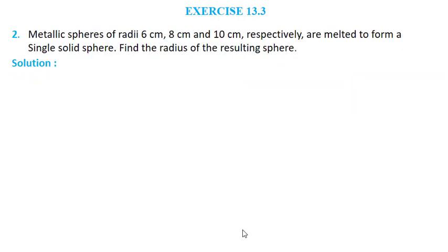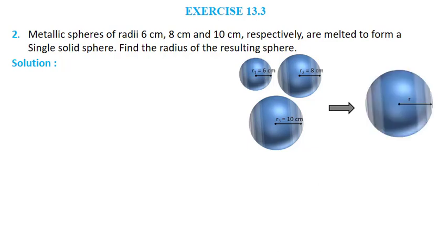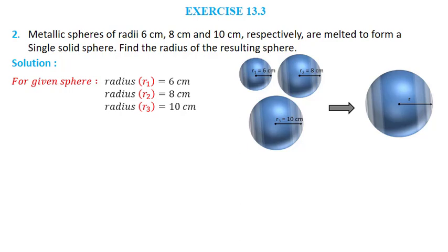Now let us move to second question. A metallic sphere of radius 6 centimeter, 8 centimeter and 10 centimeter respectively are melted to form a single solid sphere. We have to find the radius of resulting sphere. Now here for given sphere we have R1 equal to 6 centimeter, R2 equal to 8 centimeter and R3 equal to 10 centimeter. It is melted and recast into a single sphere. For that we have to find radius.